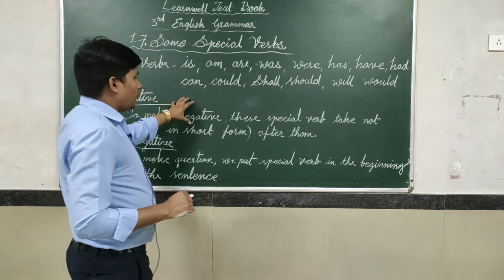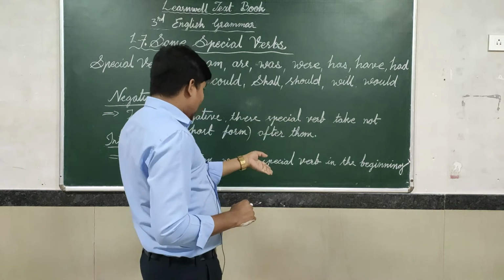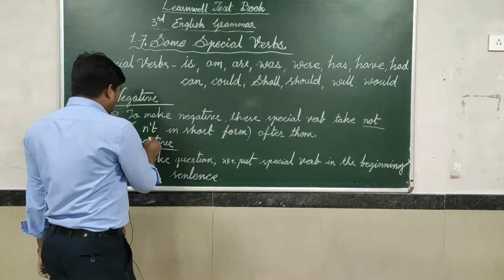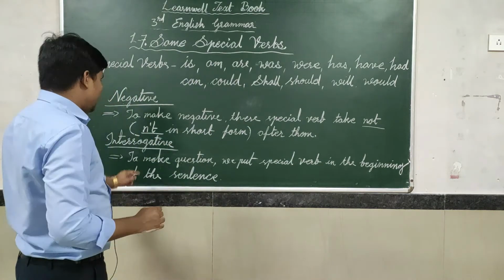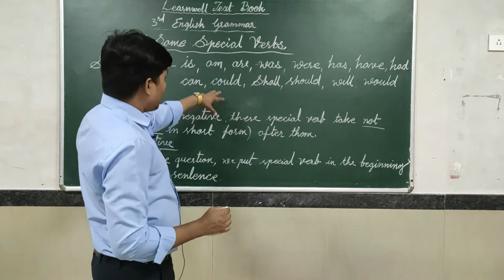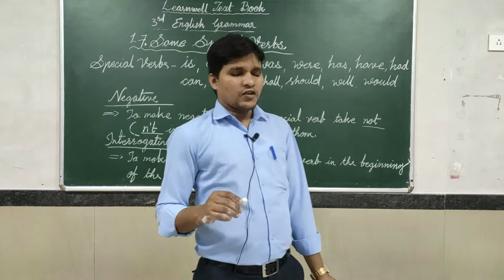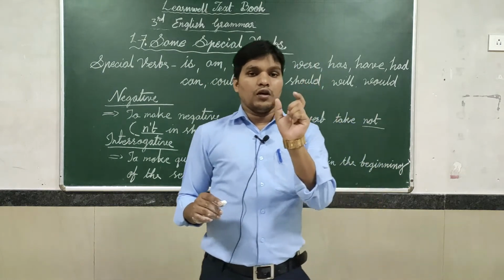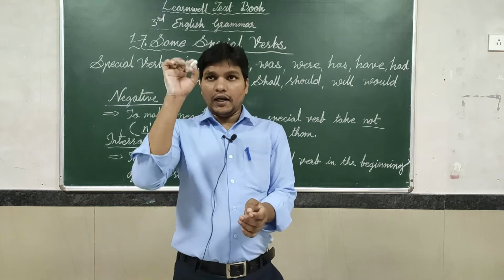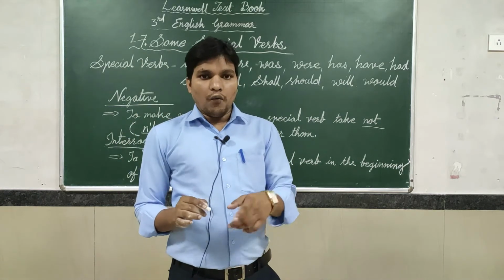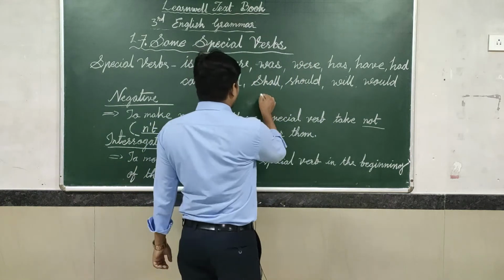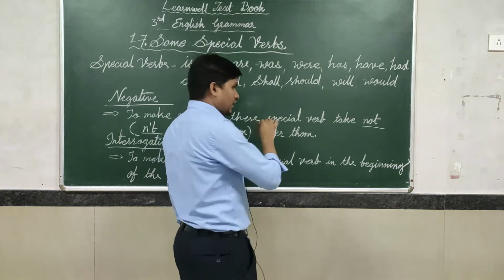To make negative, this special verb takes not, or in short form an apostrophe T. This is the short form. After the special verbs, what do we have to use? We have to use not, or in the short form an apostrophe T, when we are making negative sense. For example, here I am writing. I think it is visible for you.